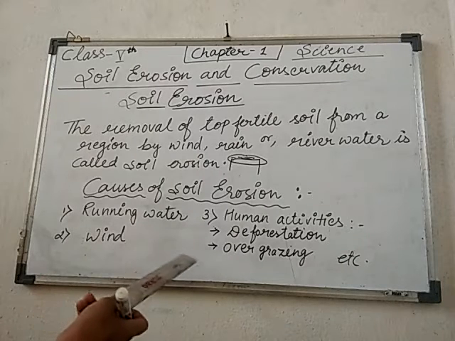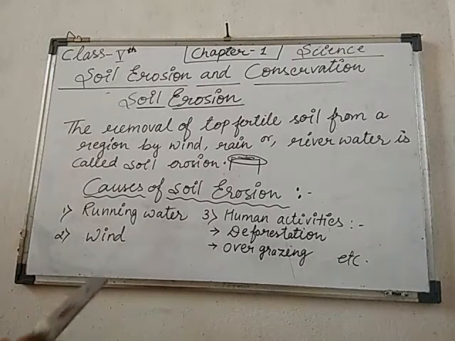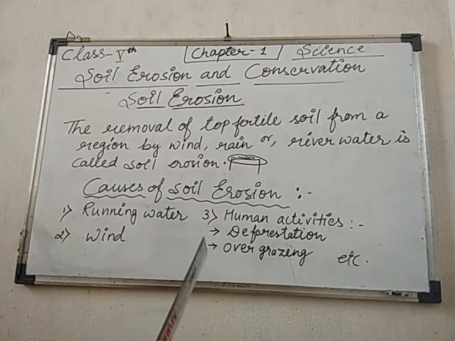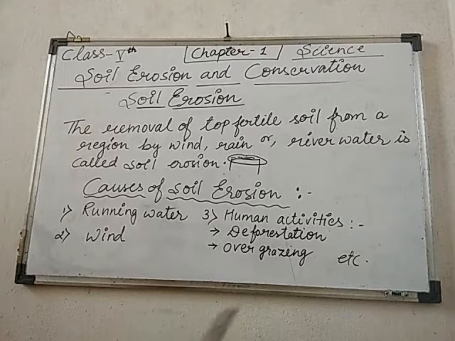Here I am giving you some examples, like running water. Some rain water seeps into the ground and some evaporates. The rest of the rainwater flows on the land and takes a part of the soil with it. This is also a cause of soil erosion.